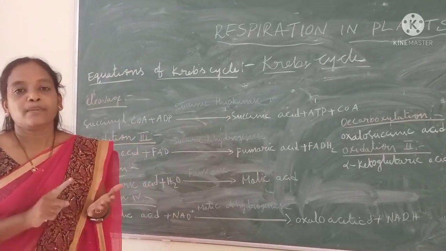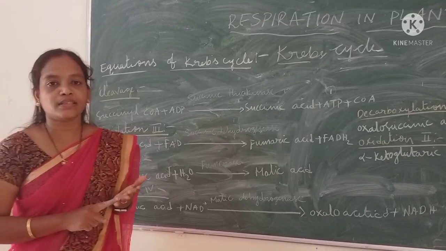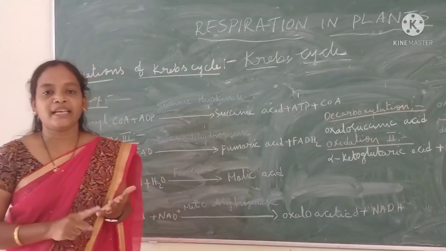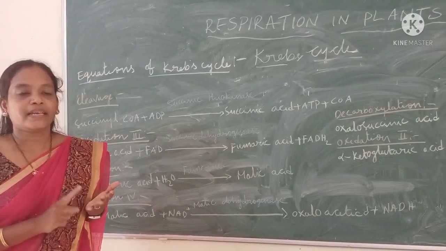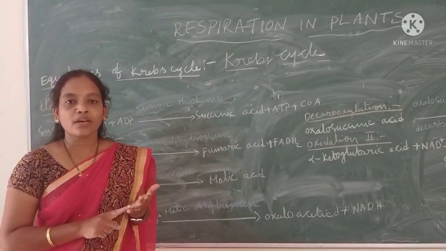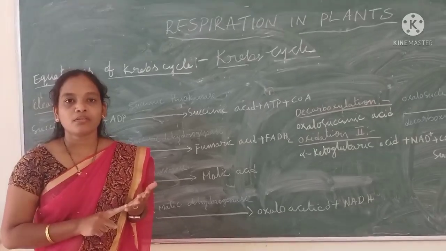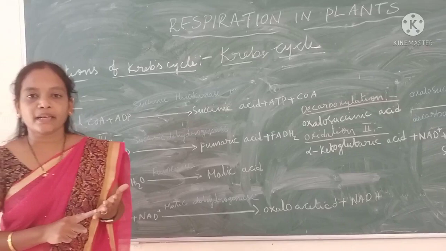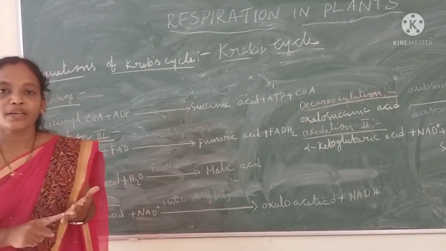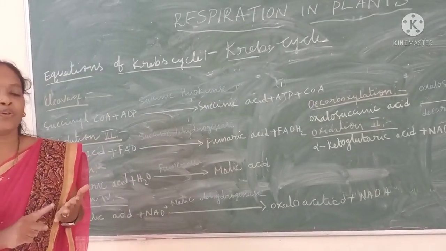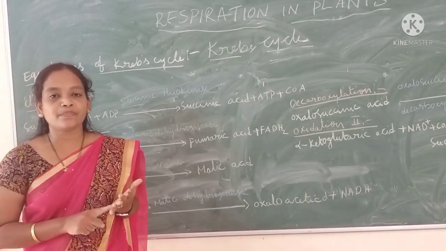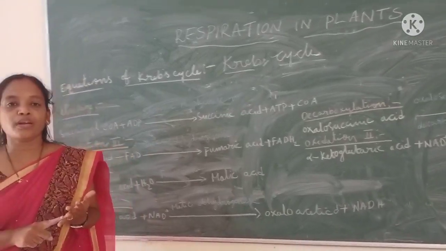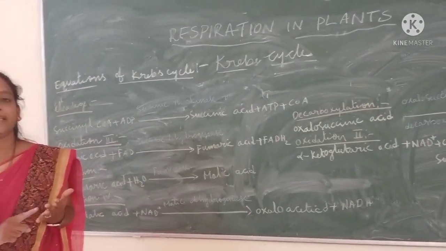So in this part I have discussed that respiration occurs through the Krebs cycle. In detail we have explained the Krebs cycle. Respiration takes place through glycolysis and the Krebs cycle. Do you know who proposed the Krebs cycle? Hans Krebs proposed the Krebs cycle, and it is also called the tricarboxylic acid cycle.